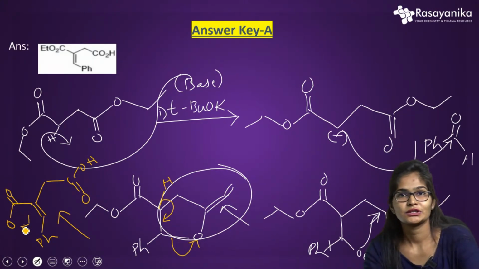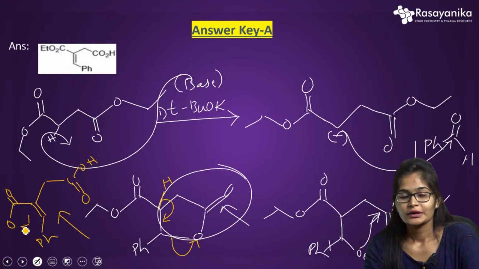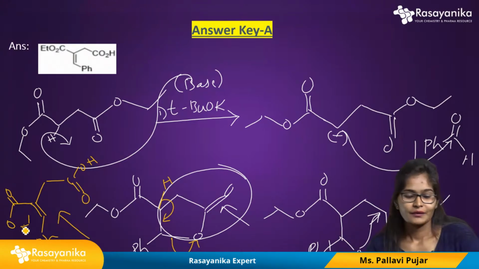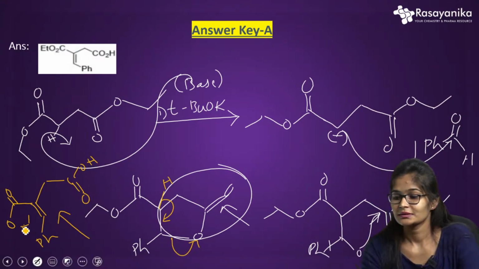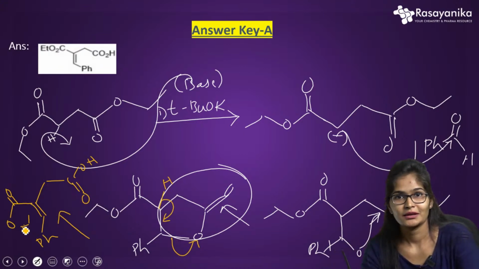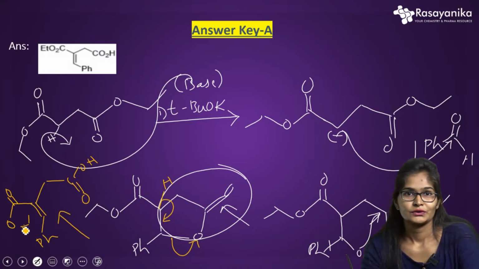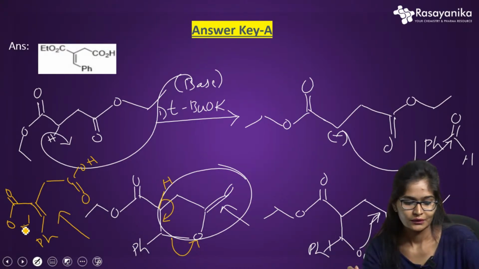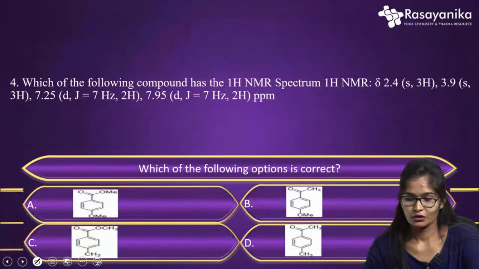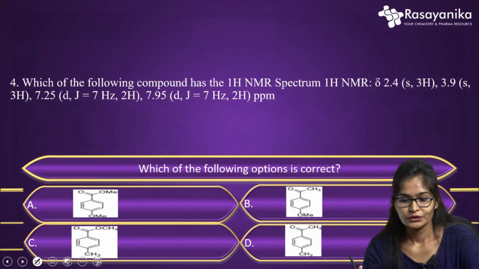So the Stobbe condensation always yields a product containing an alpha-beta unsaturated carboxylic acid group and an ester also, which we call the half ester. Okay, so that is one of the famous condensation reactions of Stobbe. If you have any doubt regarding the Stobbe condensation reaction, or want any explanation of this mechanism, you can ping me in the comment box. I hope you all understood. So we'll move to the next question.